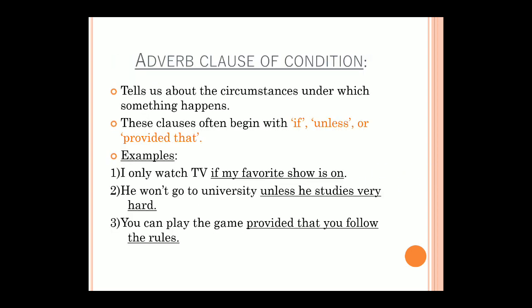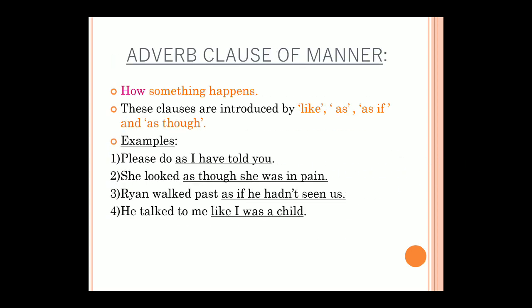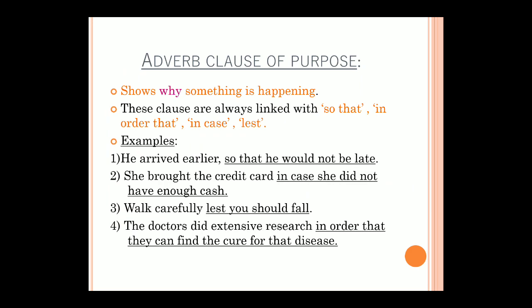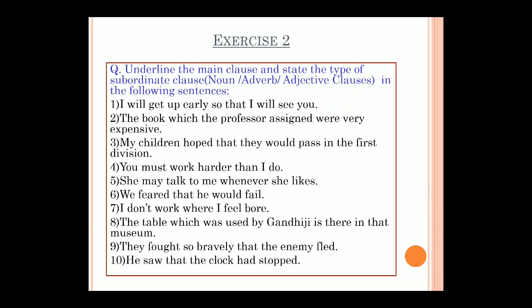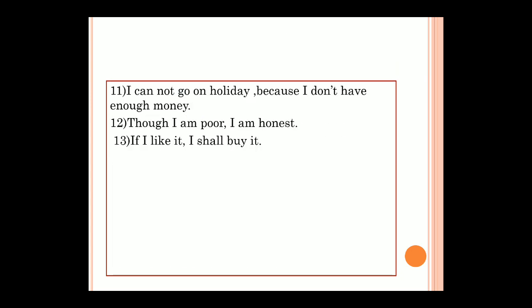So three things you need to write. Here, so that, just now I told, adverb clause of purpose. You first write which is the main clause, second you write the subordinator, and then the entire subordinating clause. But which clause it is, that you need to write, whether it is a noun clause, an adjective clause, or an adverb clause, and which adverb clause it is, that also you need to write. Like that, same with the other examples also you have to write.